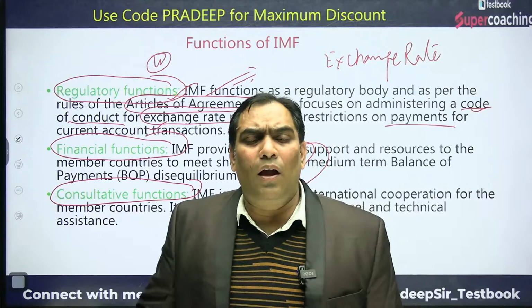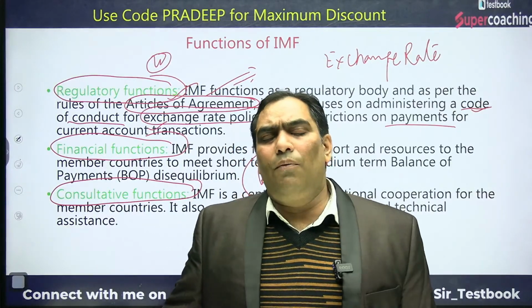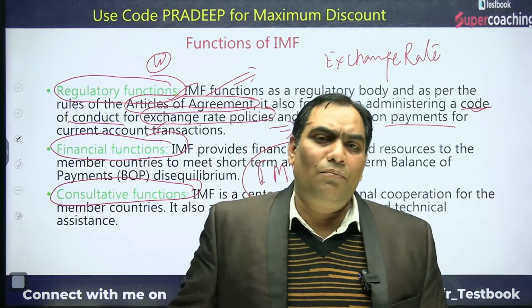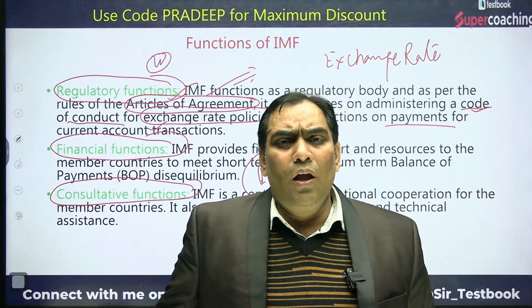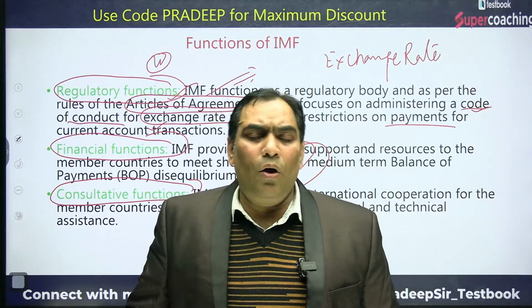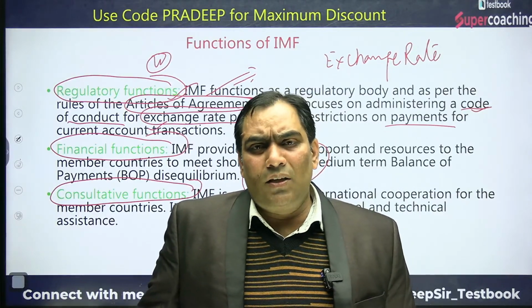So the IMF performs the regulatory functions, the financial functions, and the consultative functions. So there are three functions. The financial functions are more important because through them it regulates the exchange rate system.